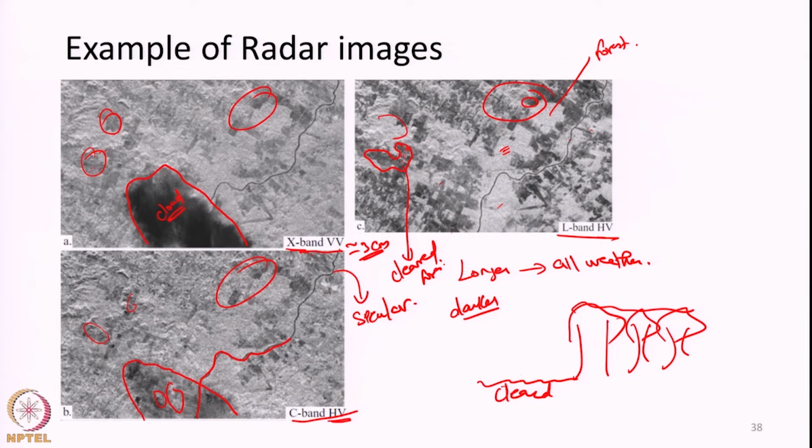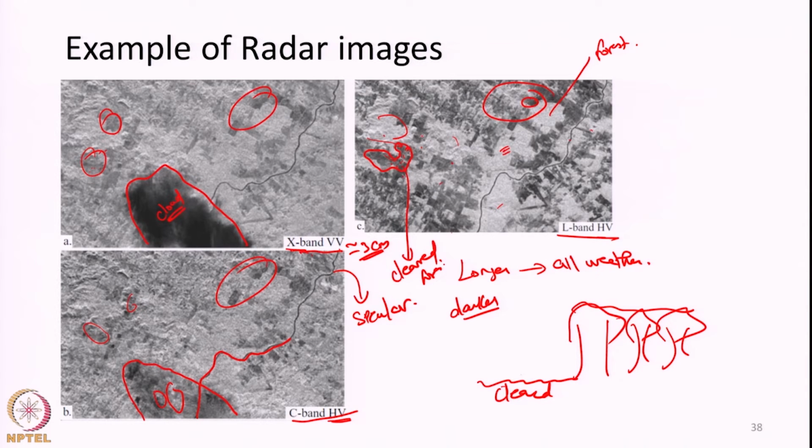Whereas in L band radar, the bare soil surface appears smooth and hence it is appearing dark in L band signals, whereas the forest surface, due to the presence of healthy vegetation with high water content and good surface roughness, is appearing bright in all the images. So, the same area imaged in different frequencies gives a different view of the land surface, and we may get different or complementary information out of these images.